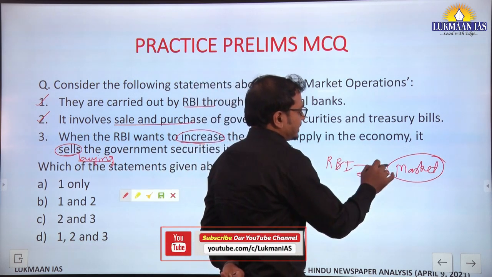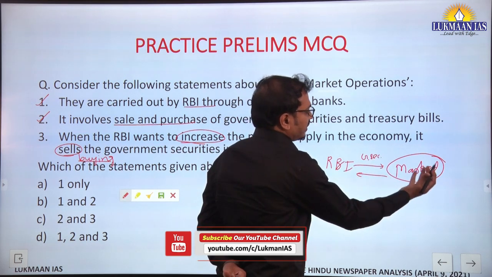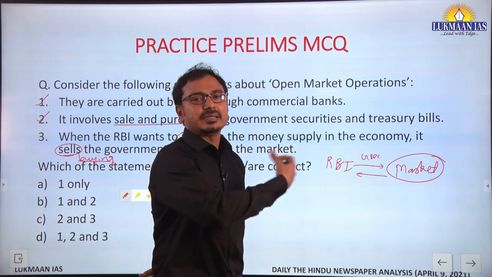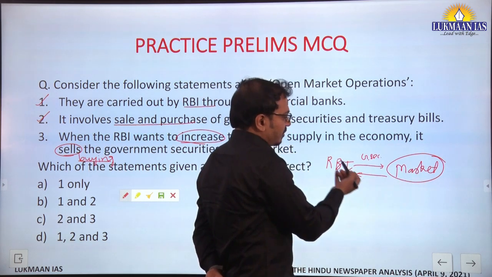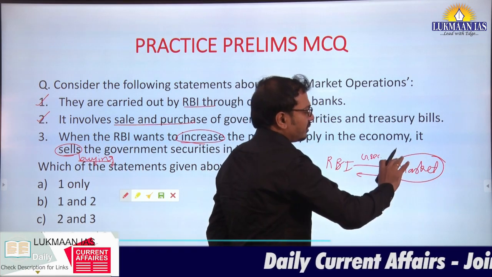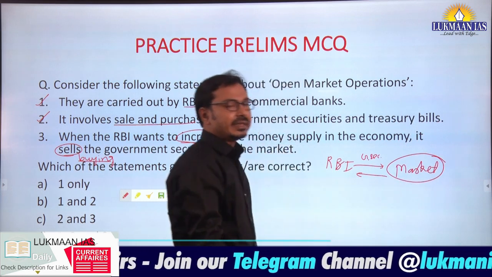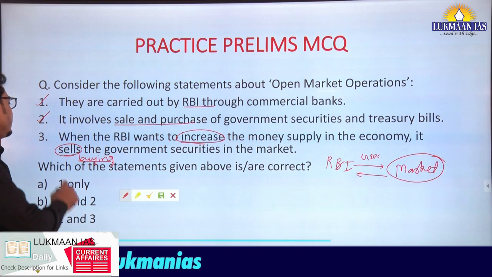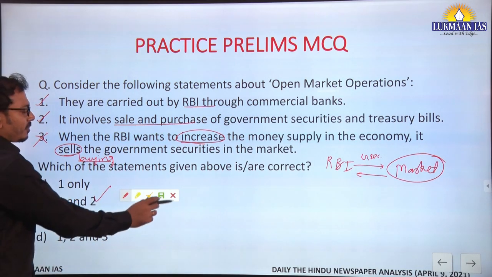When there is a selling of government securities, the money from the market is taken back by RBI. There is less liquidity now. When the government securities are bought back by the RBI, it has to fuel the market with money, so there is an increase in the money supply. This is how you need to understand the concept. So that's why it is an incorrect statement. Answer should be 1 and 2.